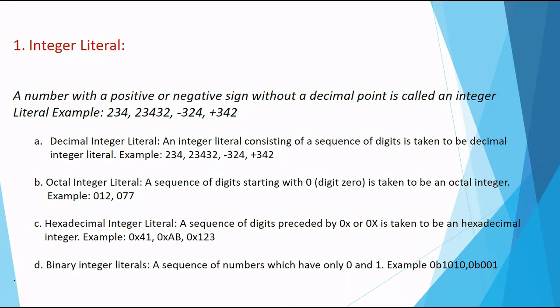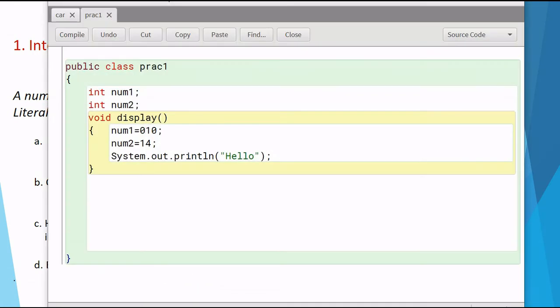Let us see it in the example. What I will try to do is an integer. When I write 10, then the type of integer in number 1 is said to be a normal decimal. I can write -10, then it is a normal decimal again, but with a negative sign. If I want this to be octal, I can write 0, and 0 and 1 are valid. I can write till 7. 0 to 7 are allowed when it is an octal number, because the octal number system goes 0, 1, 2, 3, 4, 5, 6, 7.